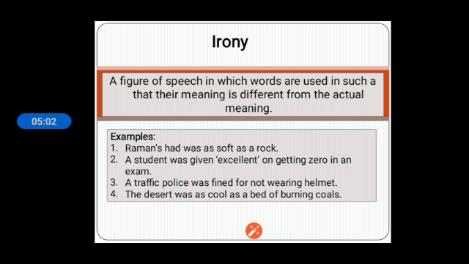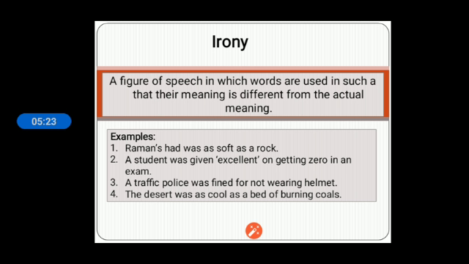Next one is irony, which we have already studied. Irony, a figure of speech in which words are used in such a way that their meaning is different from their actual meaning. Whatever the speaker is speaking, the meaning will be just opposite, because the actual meaning is different and the person wants to say something else.